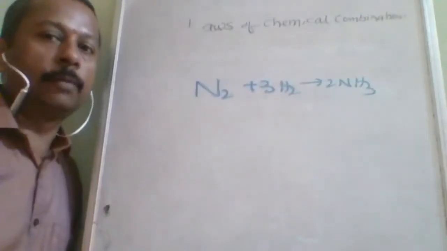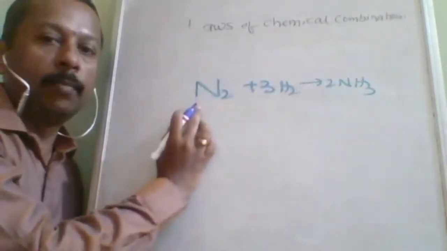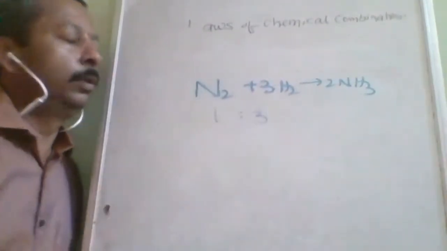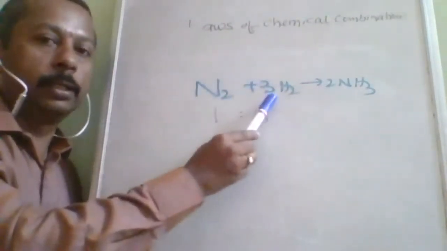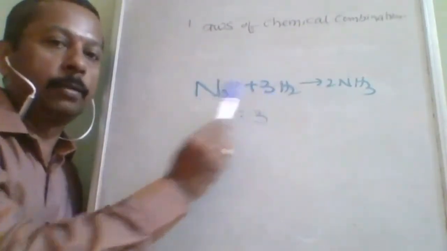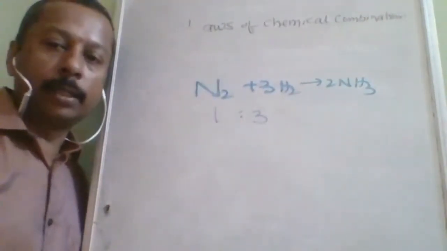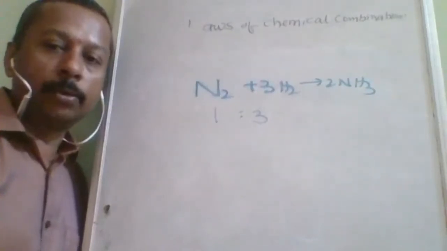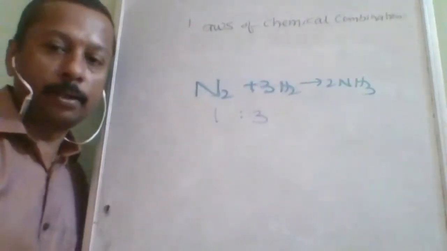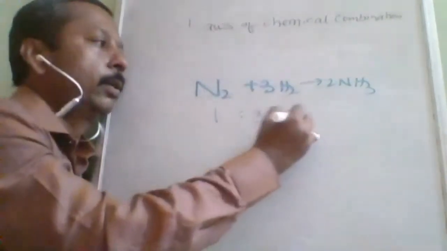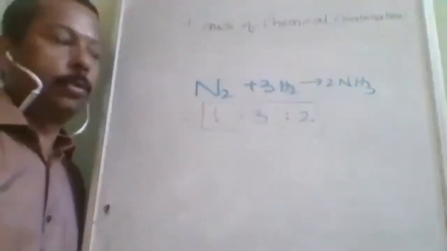According to Gay-Lussac's law of combining volumes, the reactants, if they are gases, will combine together in a whole number ratio. If I take 10 liter, I have to take 30 liter. If I take 5 liter, I have to take 15 liter. So 5 divided by 15, 1:3. So gases always combine together in the whole number ratio. If the product is also in the gaseous state, then it also will maintain a fixed whole number ratio.